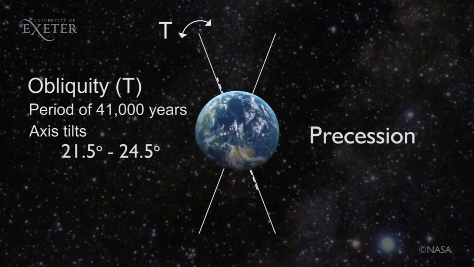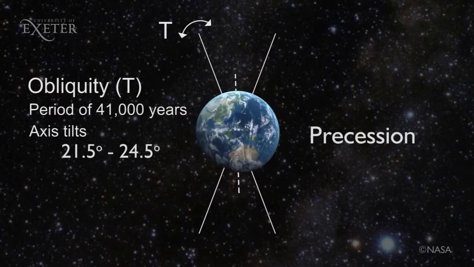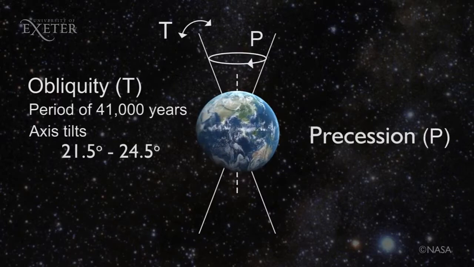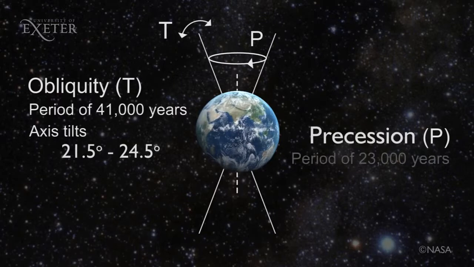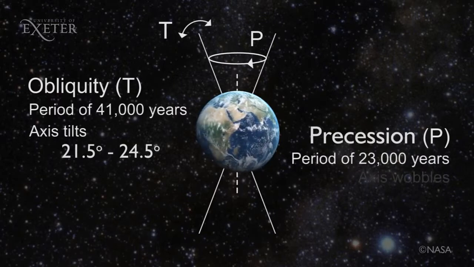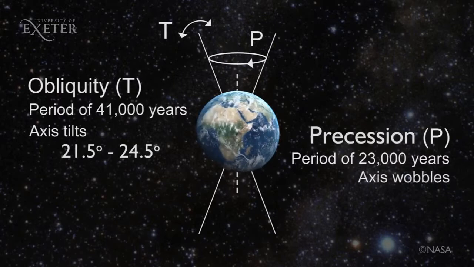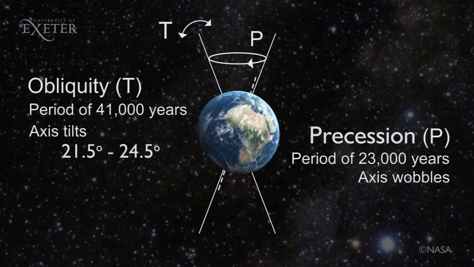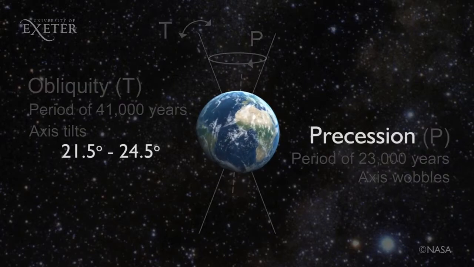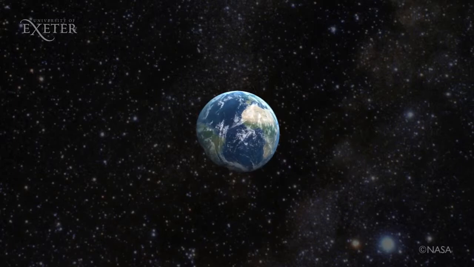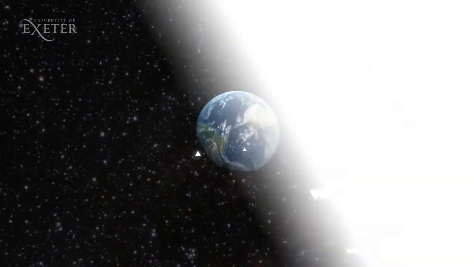The final factor is called precession, shown here as P, a period of approximately 23,000 years where the Earth's axis wobbles like a spinning top. As it wobbles, the timing of the seasons changes. For example, 11,000 years ago, the northern hemisphere was tilted towards the Sun at the same time as the Earth is at its closest point to the Sun. This meant that there was a greater difference between summer insolation and winter insolation, causing much more seasonal climates.